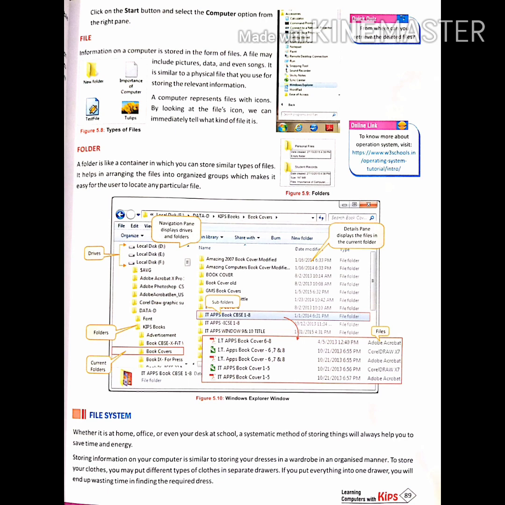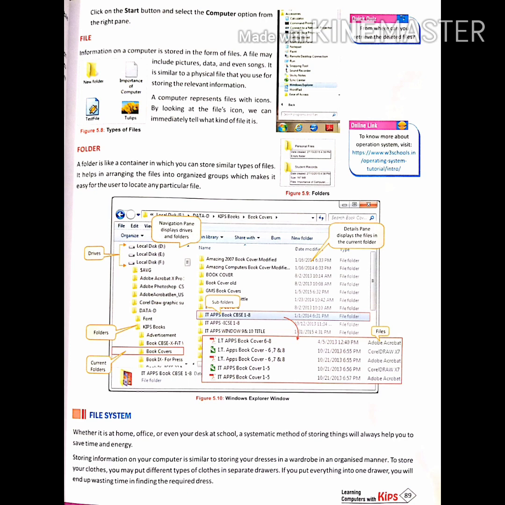File system. Whether it is at home, office, or even at your desk at school, a systematic method of storing things will always help you to save time and energy. Storing information on our computer is similar to storing our dresses in a wardrobe in an organized manner. To store our clothes, we put the different types of clothes in separate drawers. If you put everything in one drawer, you will end up wasting time in finding the required dress.